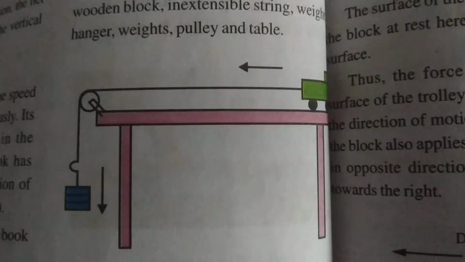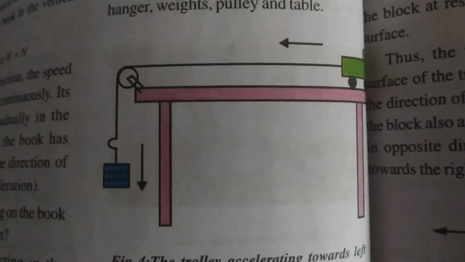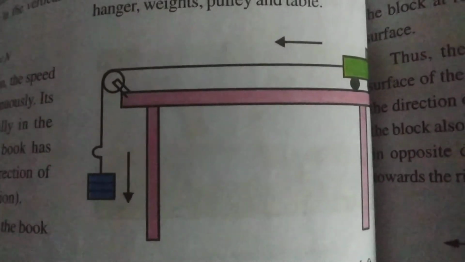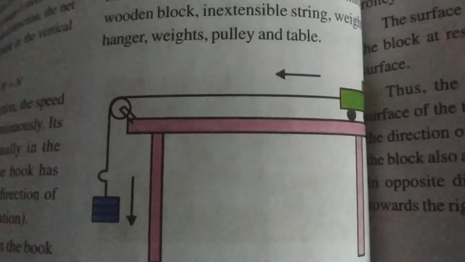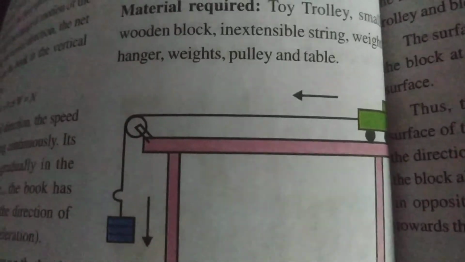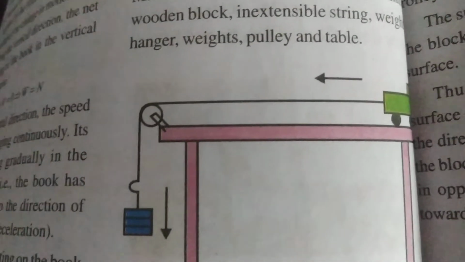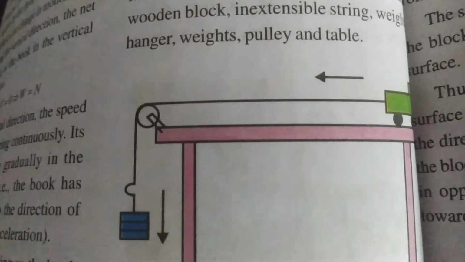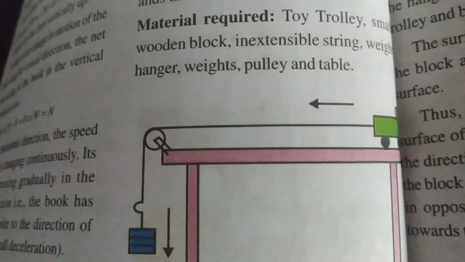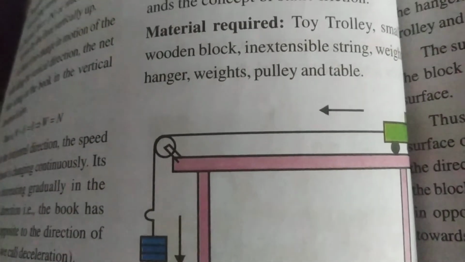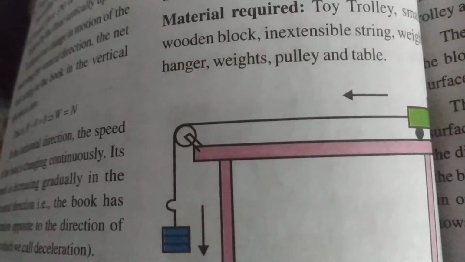Okay children, here we have a lab activity to understand the nature of friction and the concept of static friction. A lab activity is given in your textbooks. For that you require a toy trolley, a small wooden block, inextensible string, weight hanger, weights, pulley and table. What you have to do is tie the toy trolley with the help of string, and fix a pulley and weight hanger. Like this you have to hang the weights.